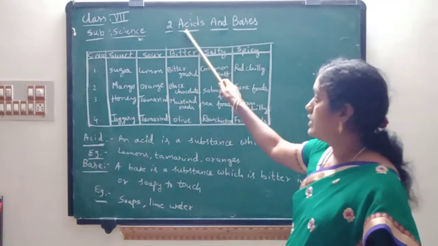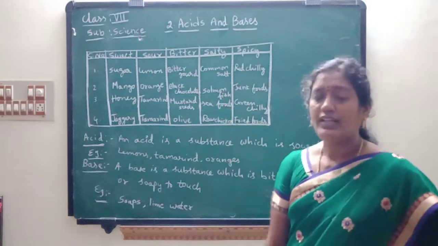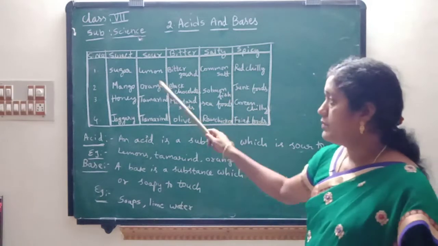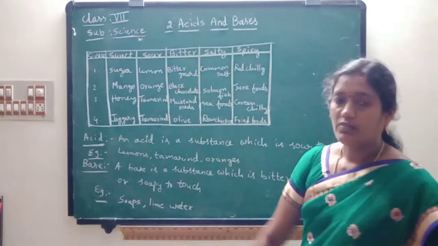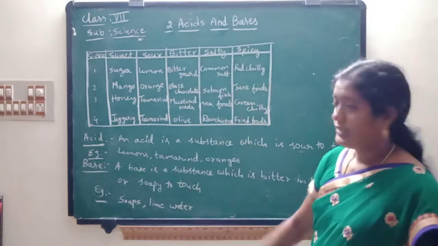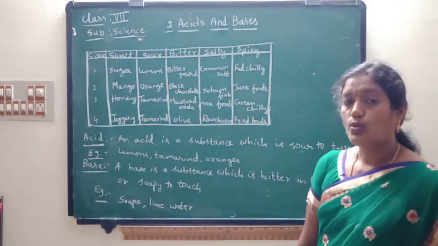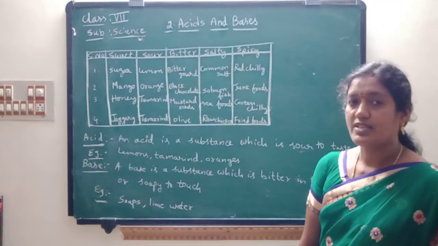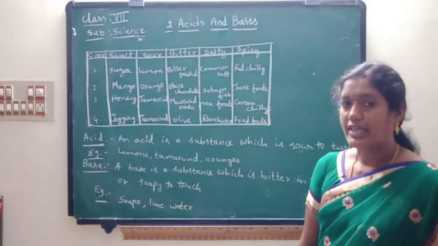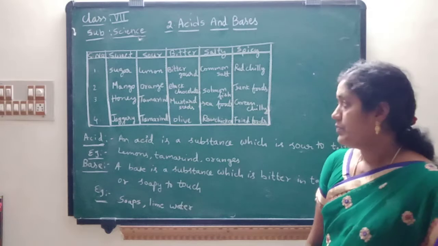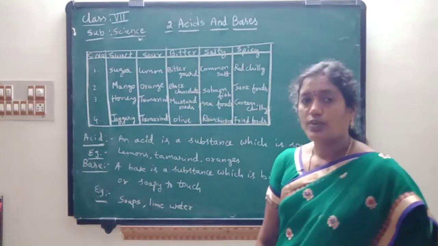Now coming to the heading, acids and bases. From this table I will explain what is an acid and what is a base. The substances which are sour to taste are known as acids. What is a food item which is sour in taste?